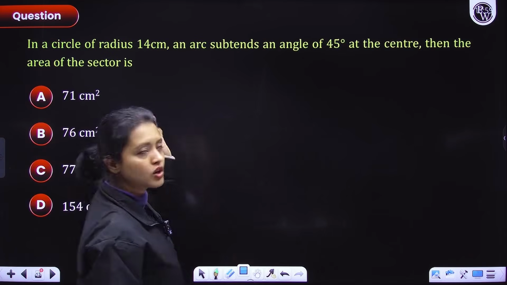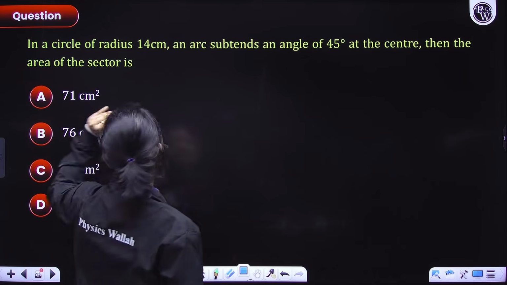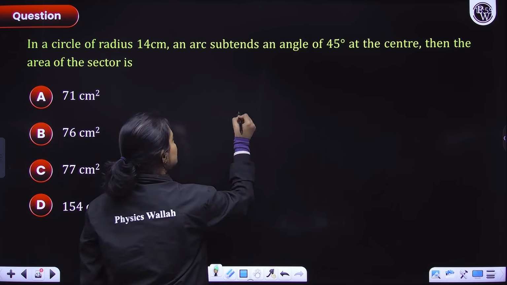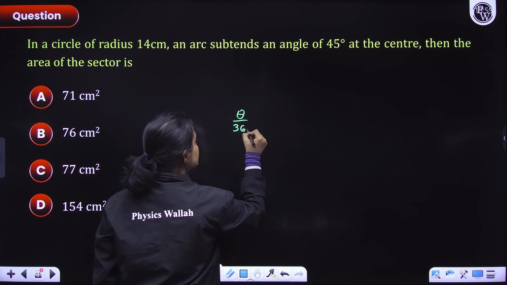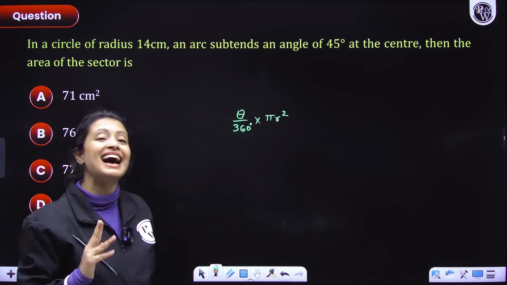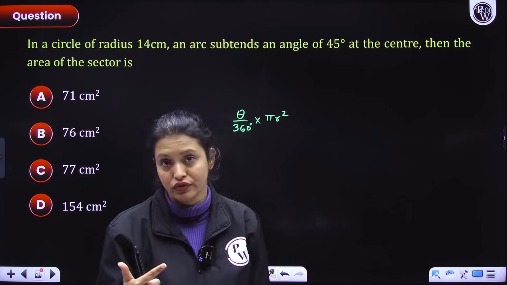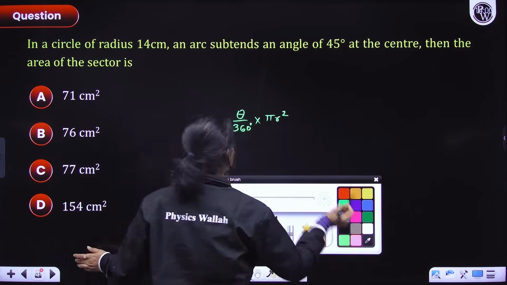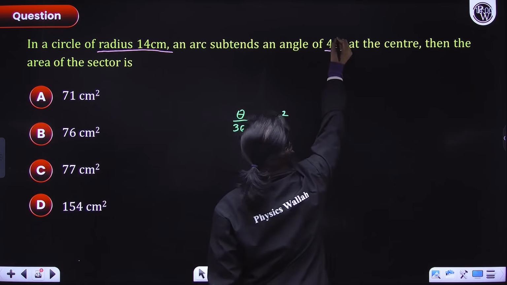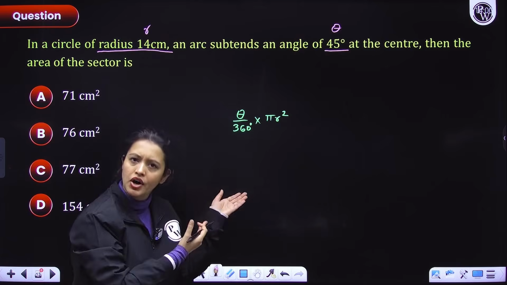Okay. In a circle of radius 14 centimeter, an arc subtends an angle of 45 degrees at the center, then the area of the sector is. Now, I know that area of sector is given by the formula theta by 360 degrees into pi r square. So, what two variables do I need to figure out my answer? I need central angle theta and I need the radius of the circle. Now, theta is given to us and so is the radius. Radius is 14 centimeter, theta is 45. Right? So, plug everything in here and get your answer.